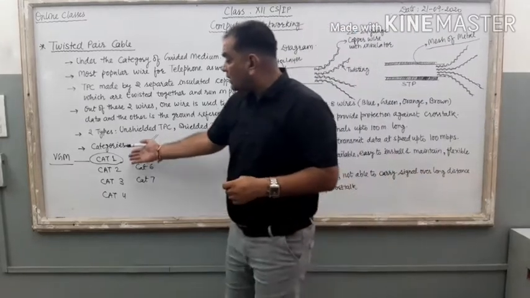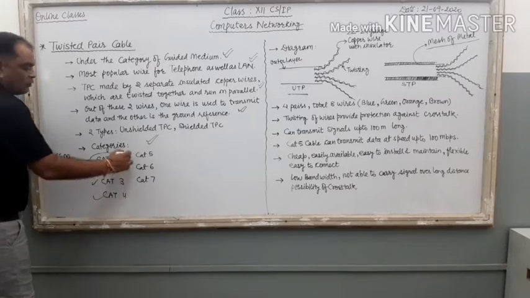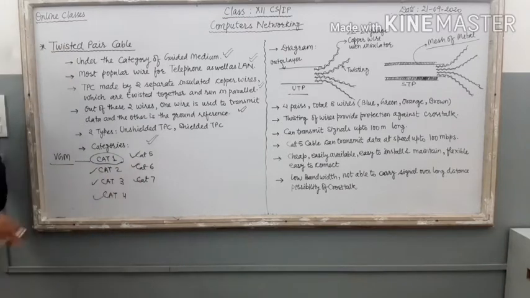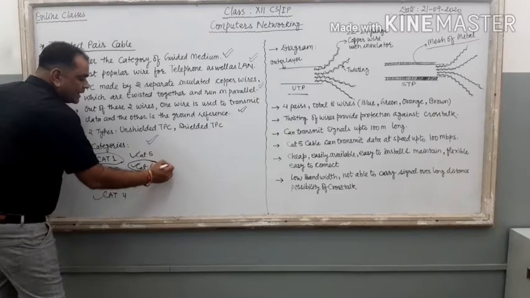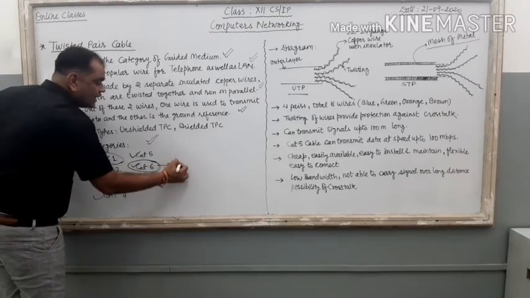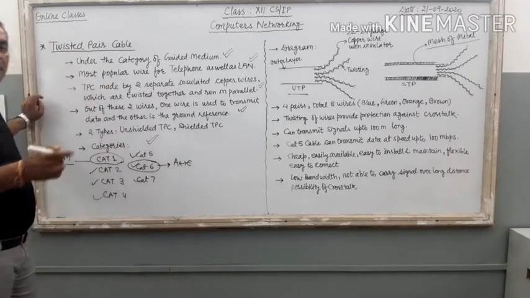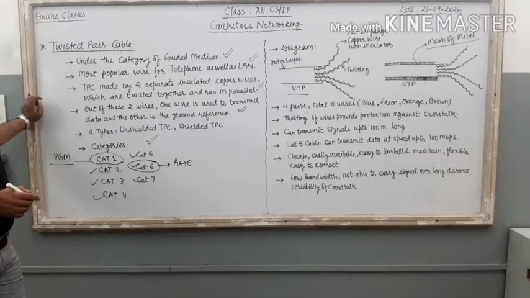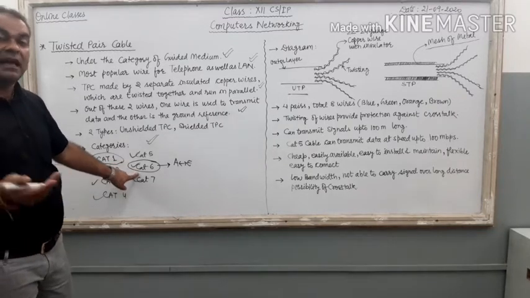Cat 1 is a pure voice transmission wire. Now after that, Cat 2, Cat 3, Cat 4, Cat 5, Cat 6, Cat 7, these categories are available for data communication. Currently, the most common category available in the market is Cat 6. Again, different types are there in Cat 6: Cat 6A cable, Cat 6E cable. So it is currently available in the market, or we are working on Cat 6.